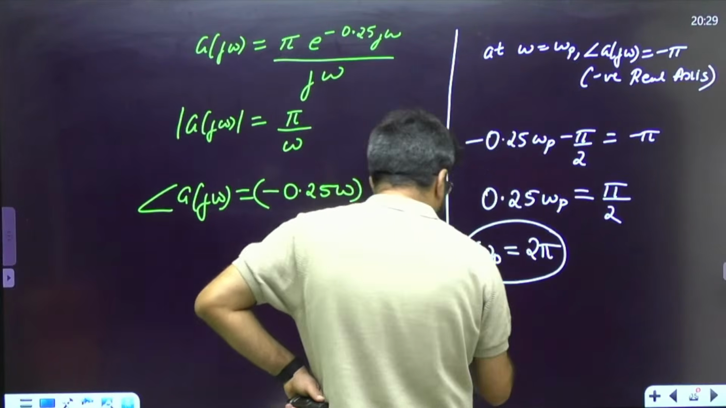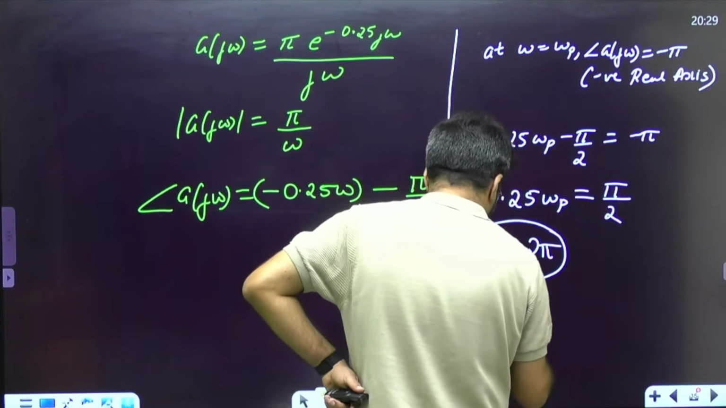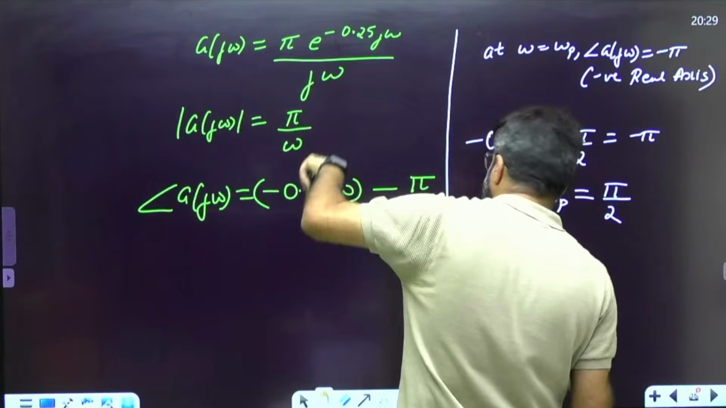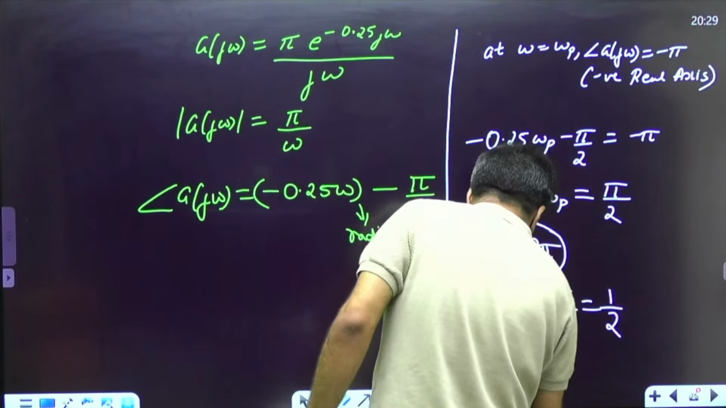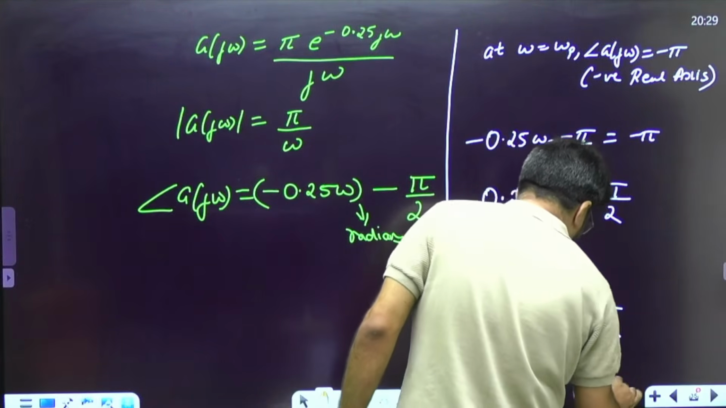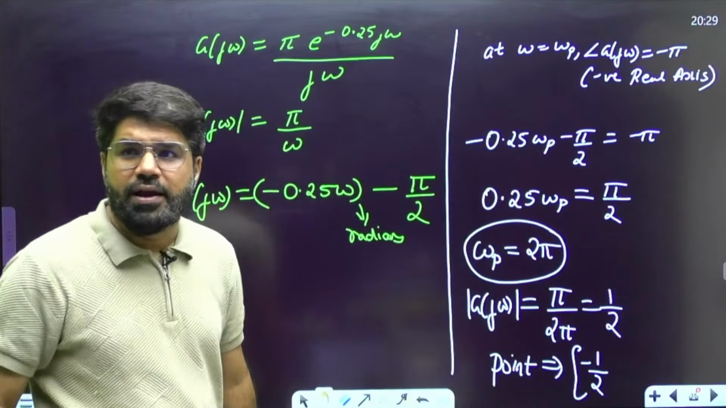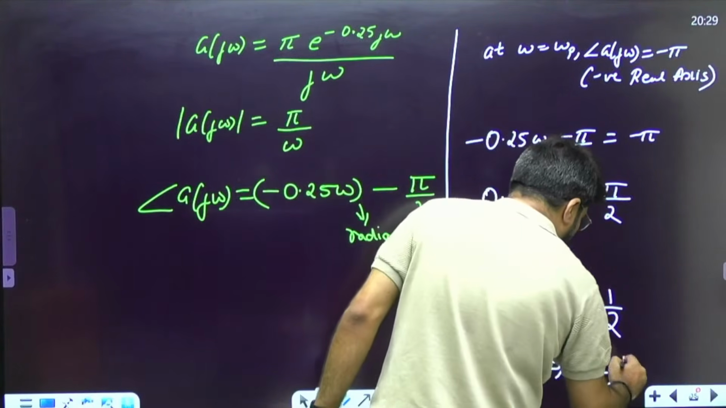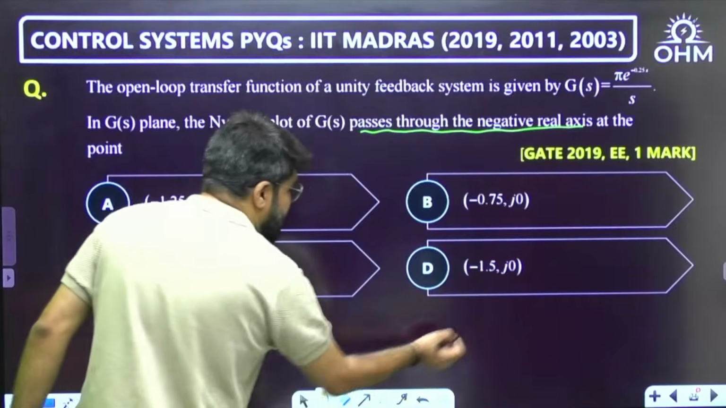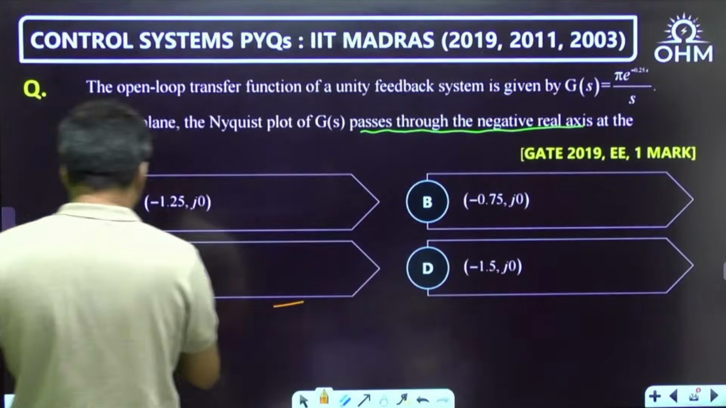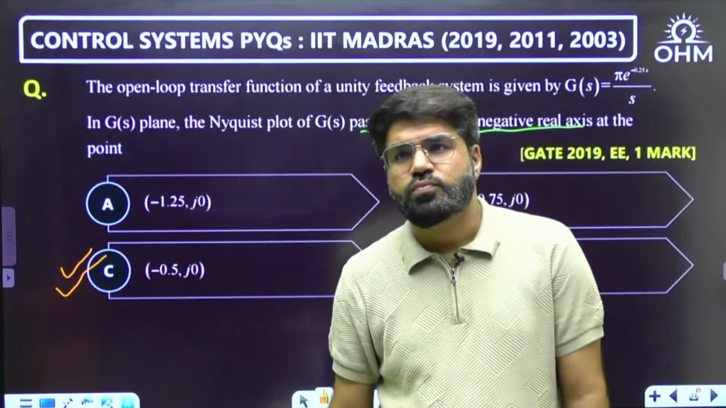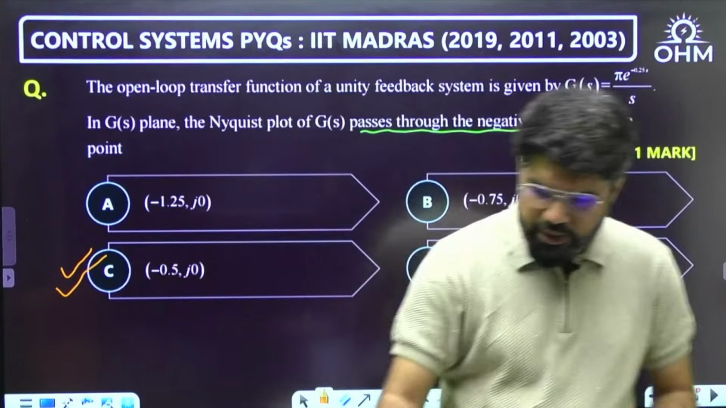But what is the magnitude of the system at omega p? It will become pi upon 2 pi, because the magnitude is pi by omega, that is 1 by 2. So what is going to be the point? Because it is on the negative real axis, the actual x coordinate is minus half comma 0, that is minus 0.5 comma j0 in complex point format. Option C is what you can tick mark here.